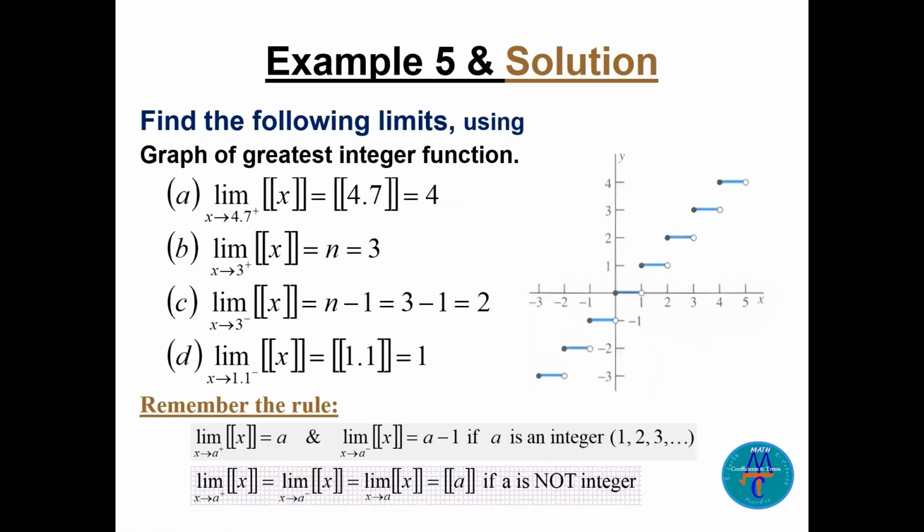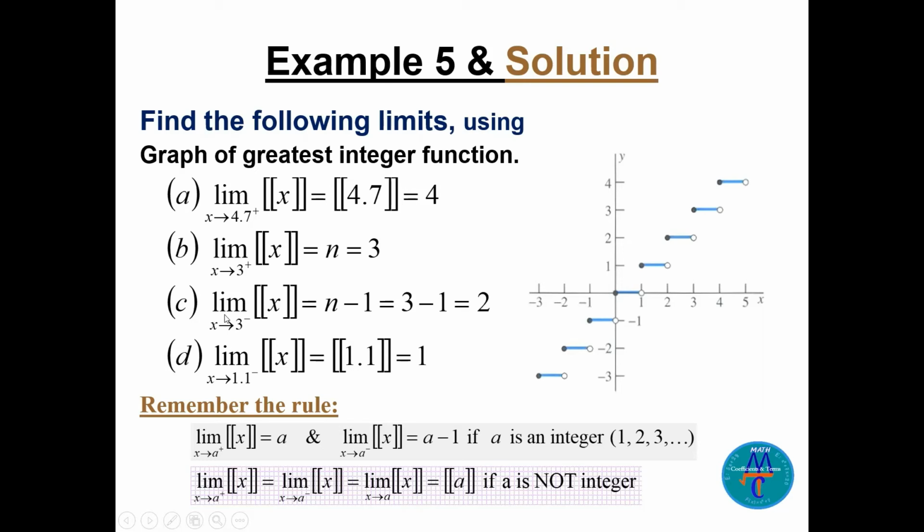Now this is example 5 and the solution together. We have 4 parts here. The limit of the greatest integer function as x goes to 4.7 from the positive side. So it will be the greatest integer of 4.7, which is only 4. Now, 3 is an integer. The limit of the greatest integer function as x goes to 3 from the positive side is only 3, because that's the rule here.